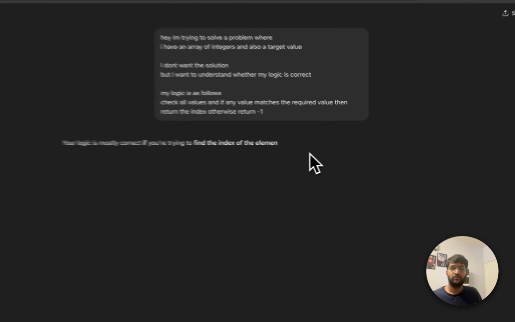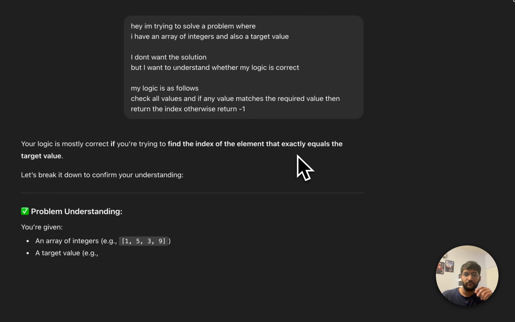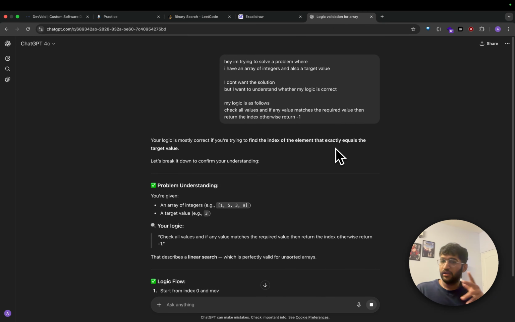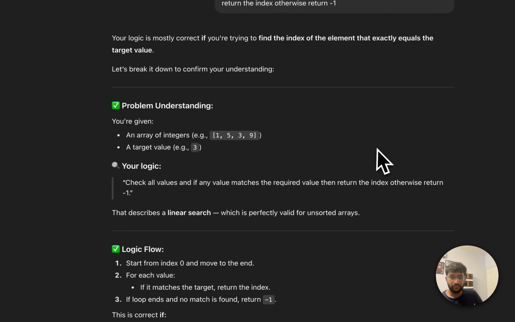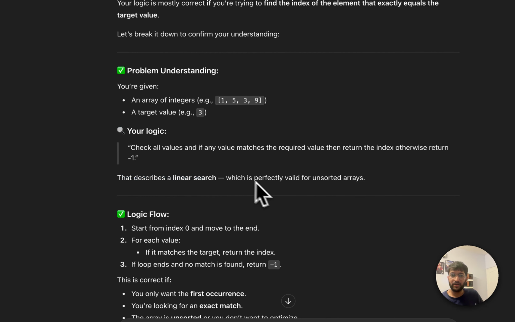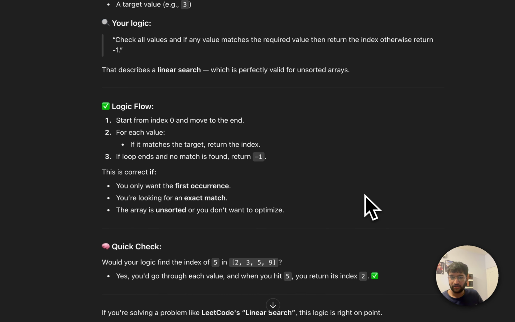So, got it? Now it's saying your logic is mostly correct. Okay. This describes a linear search, which is perfectly valid for unsorted arrays.